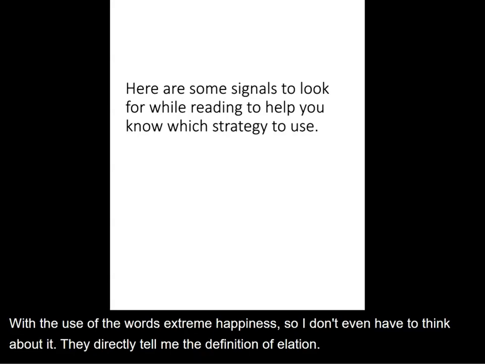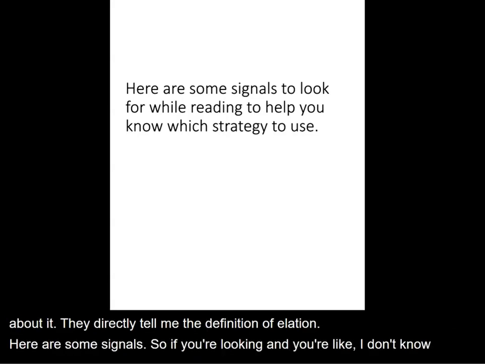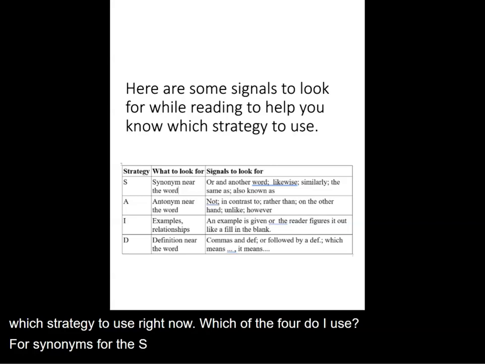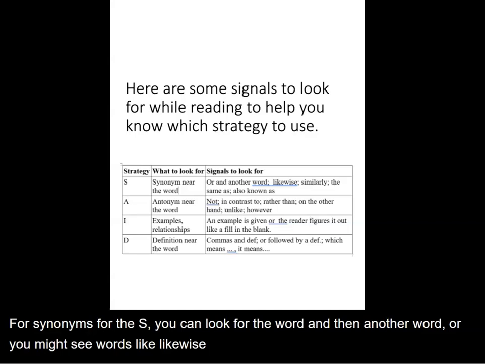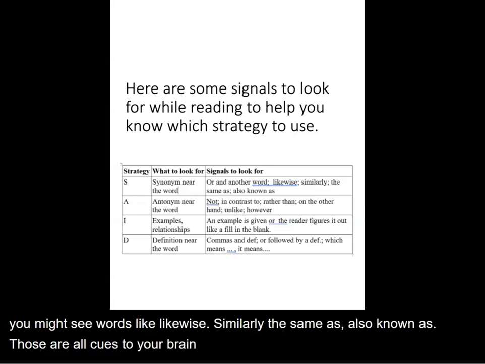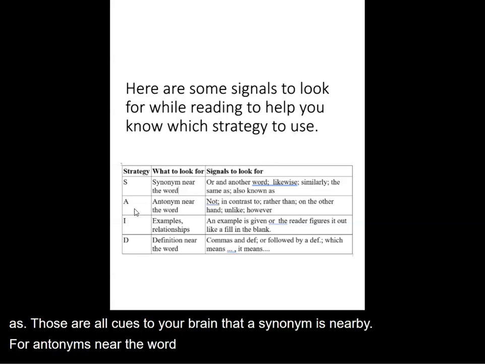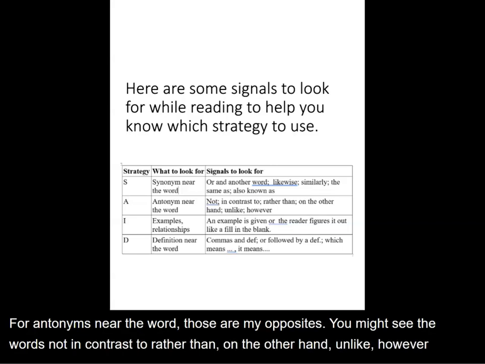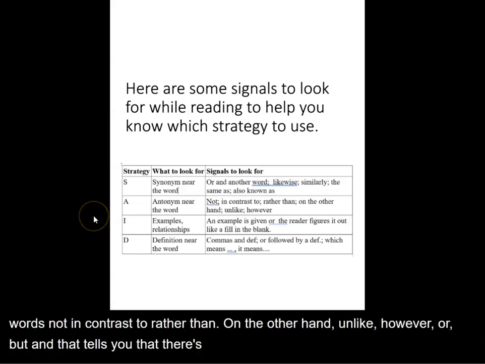Here are some signals. If you're looking and you're like, well, I don't know which strategy to use right now, which of the four do I use? For synonyms, for the S, you can look for the word or and then another word, or you might see words like likewise, similarly, the same as, also known as. Those are all cues to your brain that a synonym is nearby. For antonyms near the word, those are my opposites. You might see the words not, in contrast to, rather than, on the other hand, unlike, however, or but. And that tells you that there's something that means the opposite nearby.